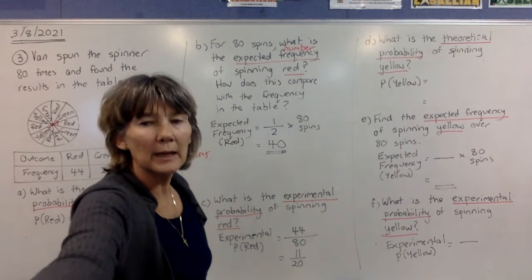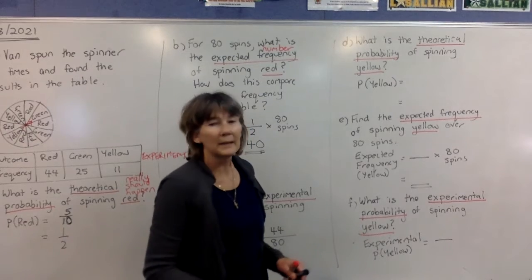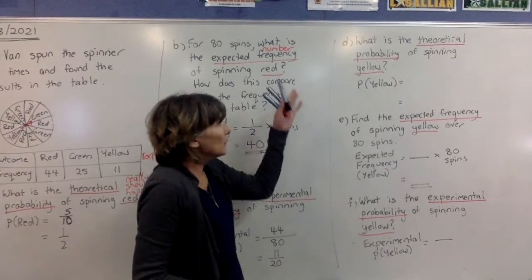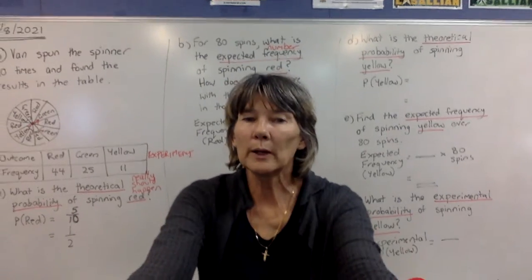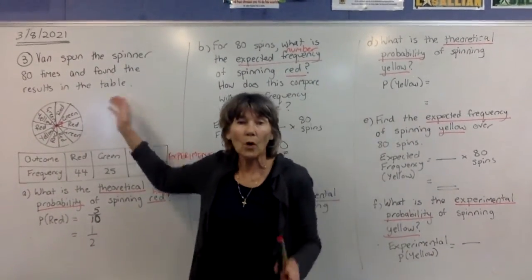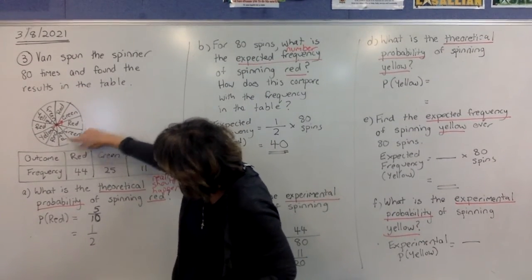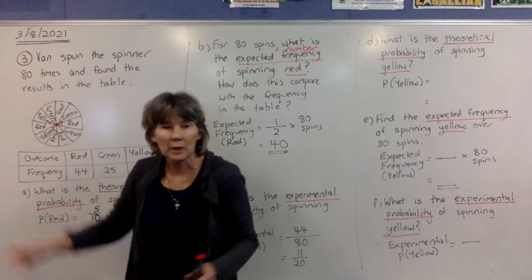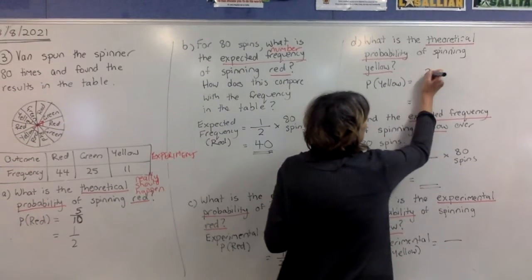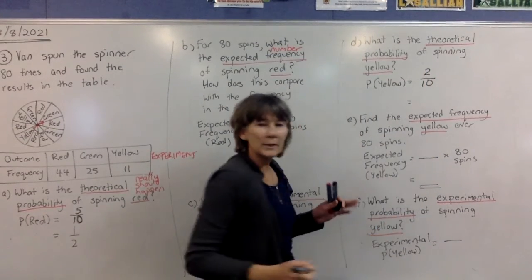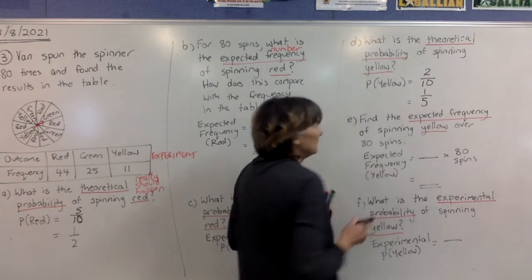Okay, now we're looking over here at these questions. So in D, it says, what is the theoretical probability of spinning yellow? So theoretical, what really should be happening? It's not the experiment we're looking at, it's the spinner. So we're looking for yellow this time. So let's count them. There's 1 yellow, 2 yellows. So we have 2 yellows on the spinner out of 10 sections on the wheel. Then we just simplify that on our calculator fraction key and we get 1 over 5.